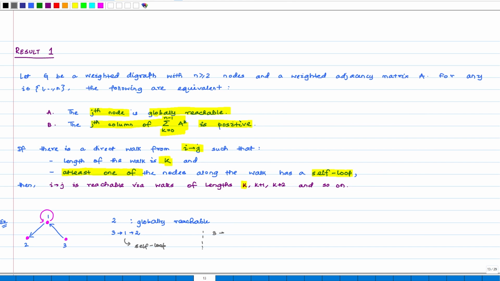Because of the self loop, we can now easily construct walks like this, meaning we keep going around the self loop. Since we can do that arbitrarily many times, this is a walk of length 3, a walk of length 4. By traversing around the self loop multiple times, we can create walks of arbitrary length which start from 3 and end at node 2. So, this is how self loops are useful. We can actually create walks of desired lengths using the self loops.